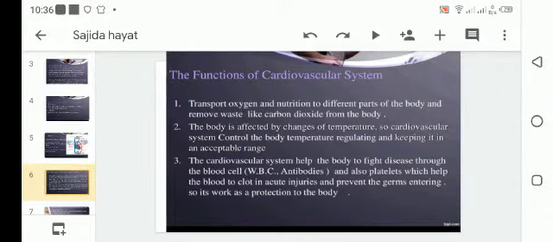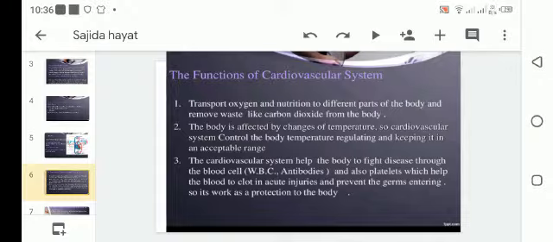The function of the cardiovascular system: transport oxygen and nutrients to different parts of the body and remove waste like carbon dioxide from the body. The body is affected by changes of temperature. So the cardiovascular system controls the body temperature, regulating and keeping it in an acceptable range.